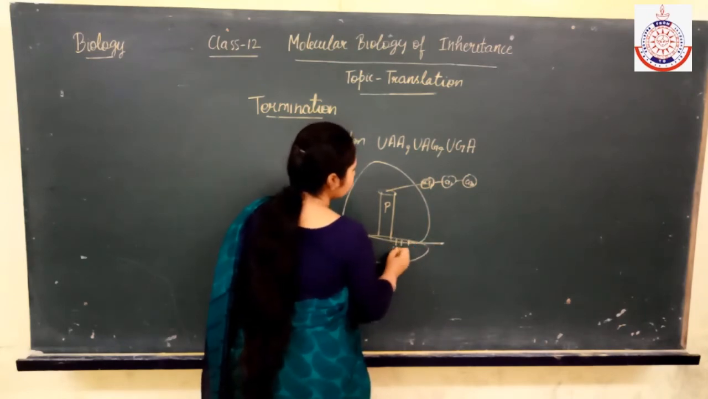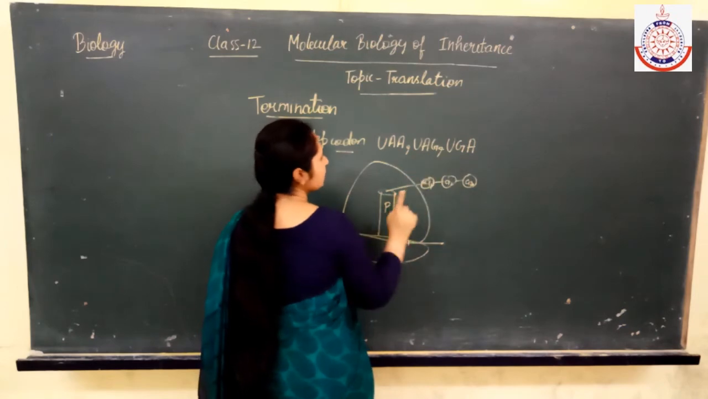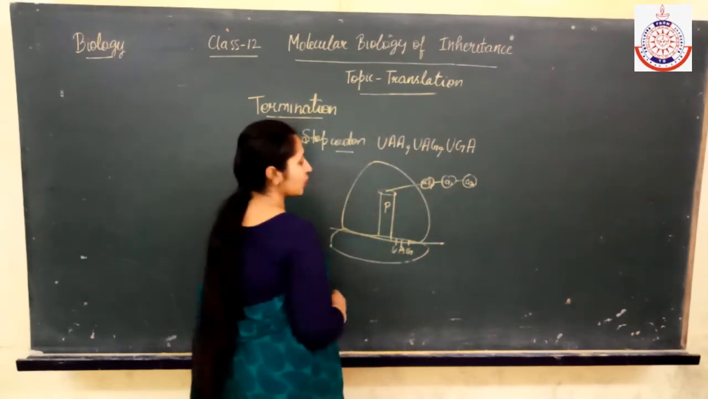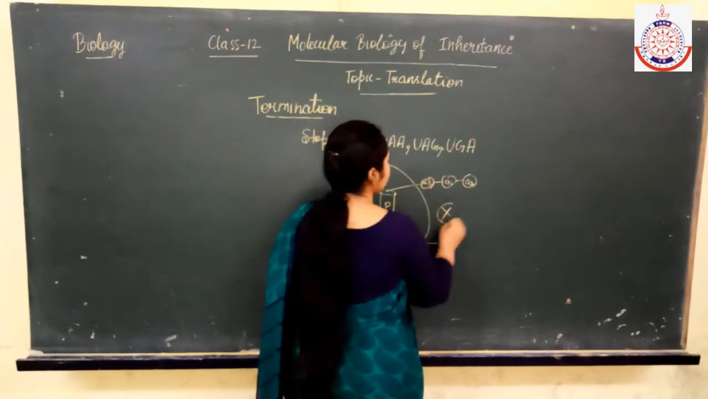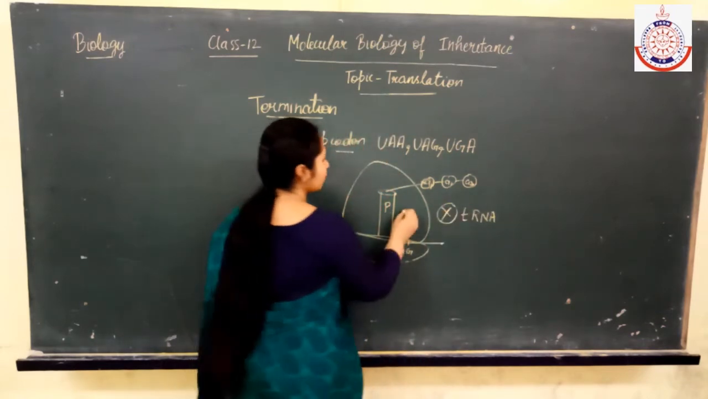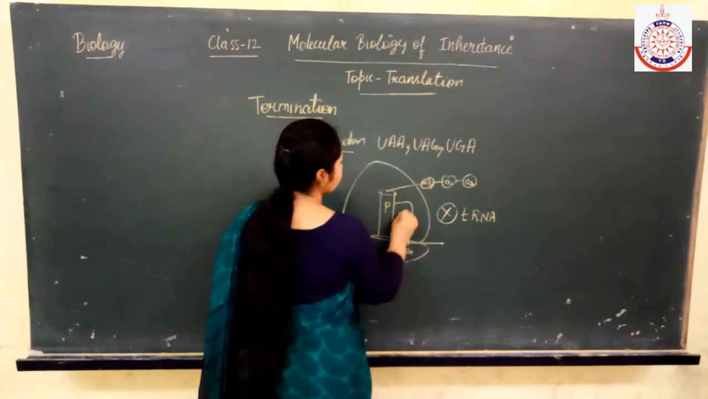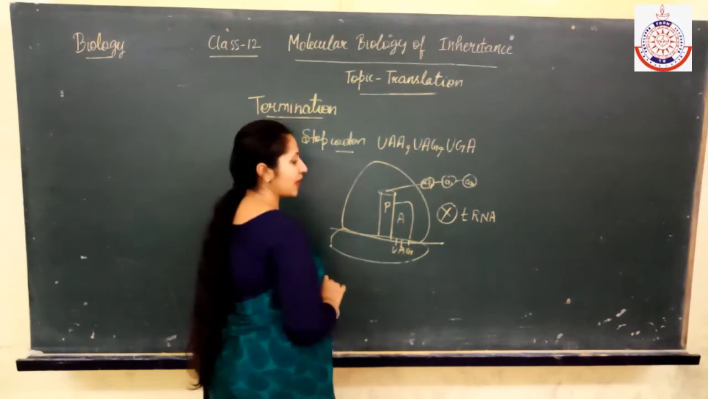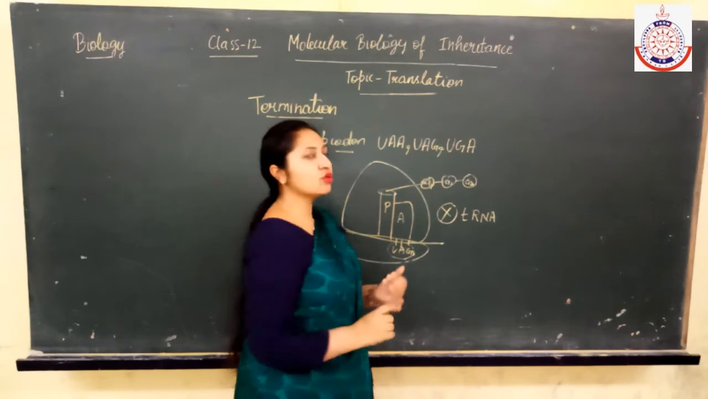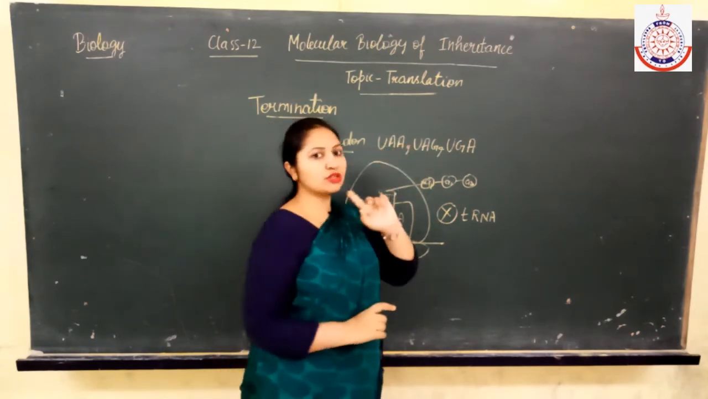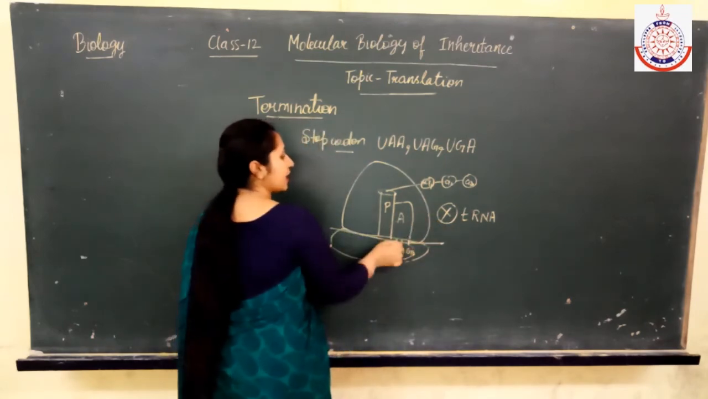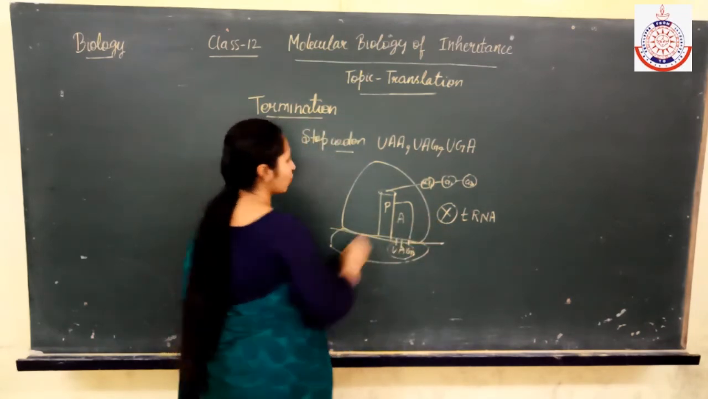Suppose here the codon is any of these 3 stop codons. Suppose we take UAG. In this case, what will happen? Not any tRNA will bind to the A site. Why? Because when we did the genetic code, I told you that these 3 stop codons do not code for any amino acid. So that's why no tRNA will bind with this codon.